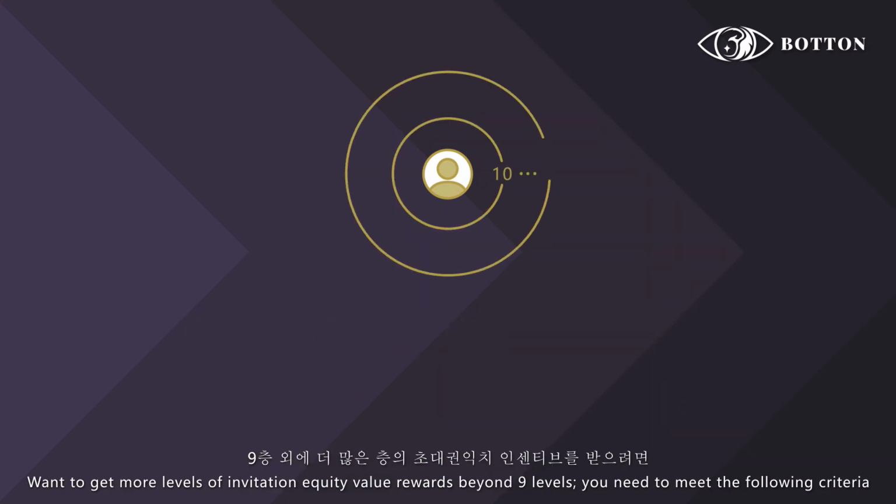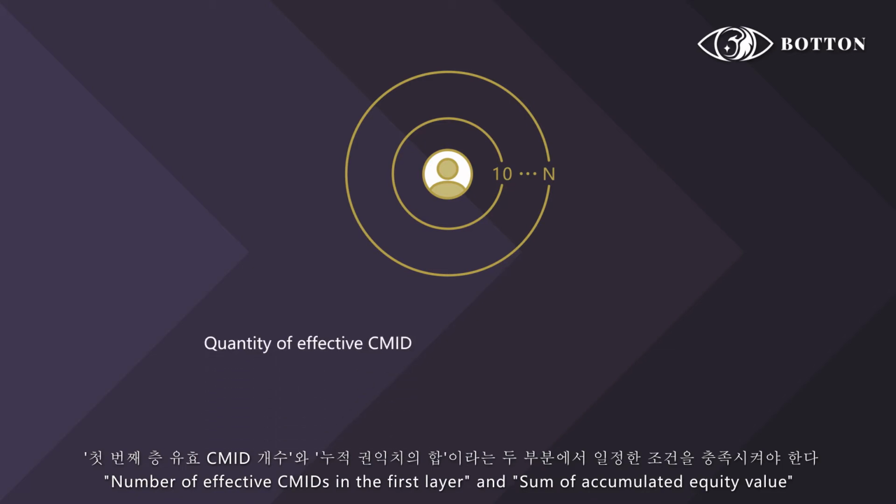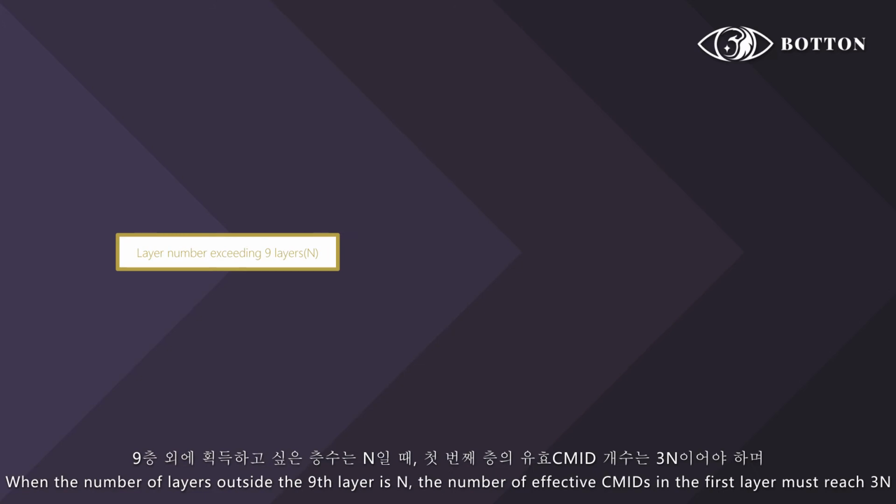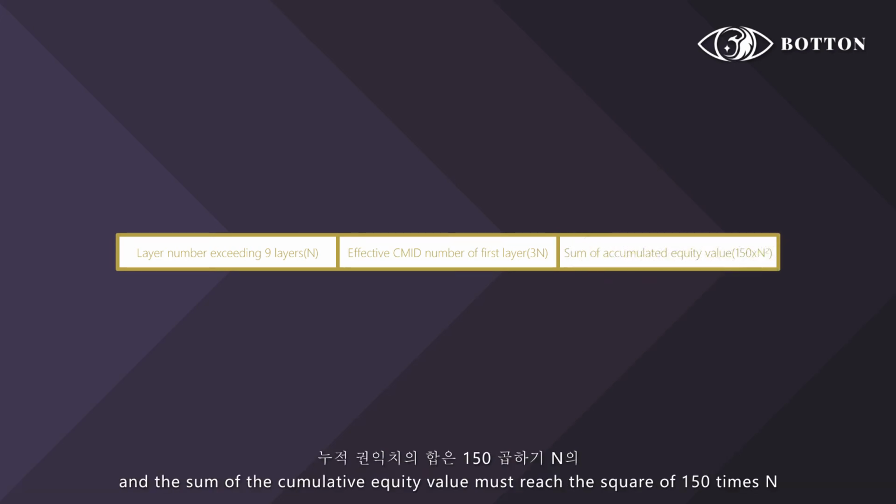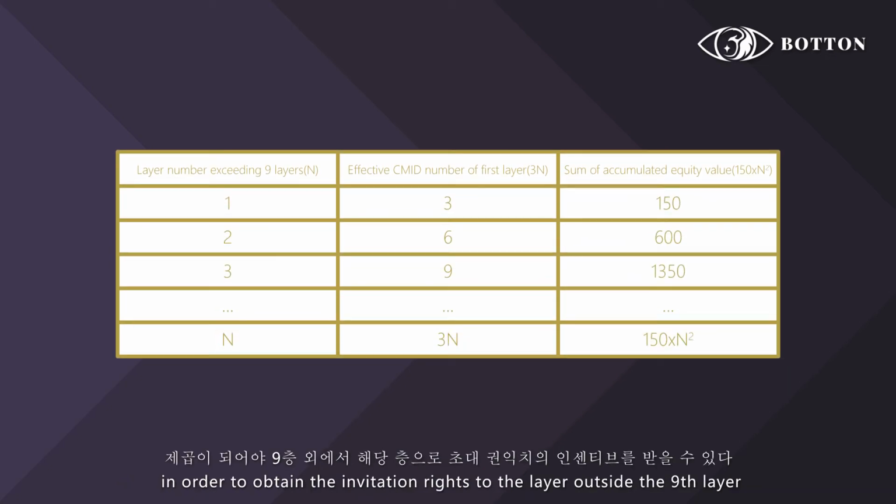Want to get more levels of invitation equity value rewards beyond 9 levels? You need to meet the following criteria: the number of effective CMIDs in the first layer and the sum of accumulated equity value. When the number of layers outside the 9th layer is n, the number of effective CMIDs in the first layer must reach 3n, and the sum of the cumulative equity value must reach 150 times n squared in order to obtain the invitation rights to the layer outside the 9th layer.